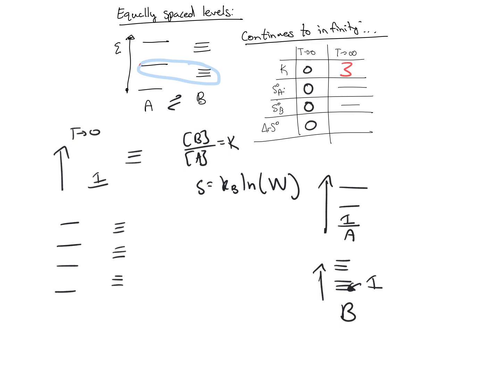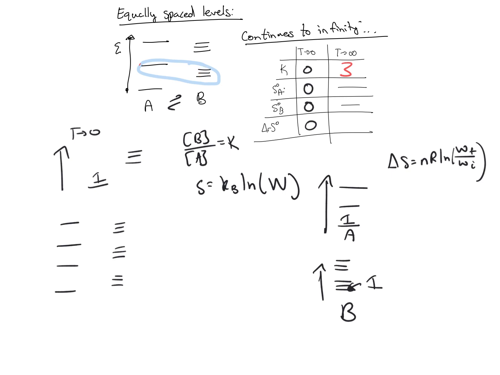Because there's 3 times as many particles in B as in A, 3 times as many lines here as here, what we know is that this equation, delta S is equal to N R ln final over initial, and this is W per particle.